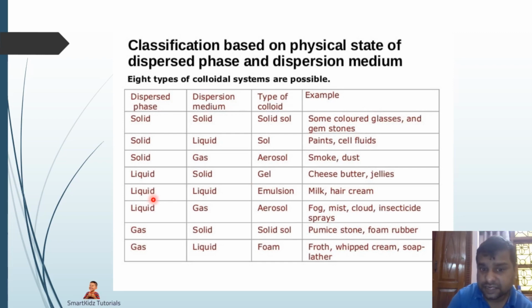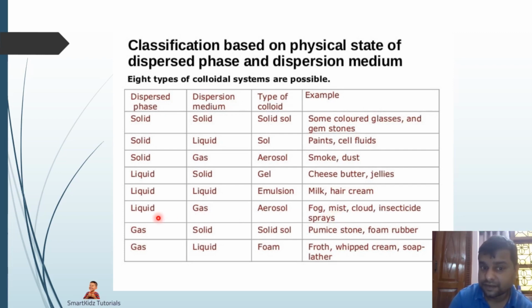When the dispersed phase is a liquid and the dispersion medium is also liquid, we get an emulsion, like for example milk, hair cream. When the dispersed phase is liquid and the dispersion medium is a gas, we get once again an aerosol, similar to the one where it is solid and gas. This is liquid and gas, we get an aerosol like fog, mist. These are the types that actually come under deodorant rather than this one, because when we have the deodorant, if we shake, we can hear the liquid in that, but when we press the button to release the spray, it comes out as a gas.